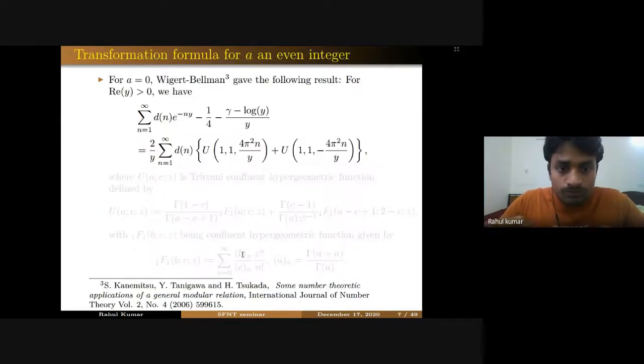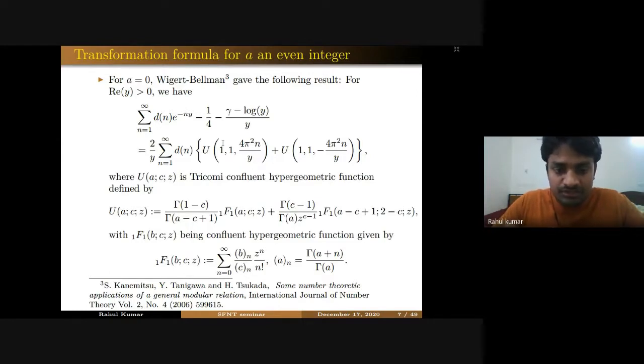Okay, so now let me say what the transformation formula is when you take a = 0. When you take a = 0, sigma_a(n) reduces to d(n), which is the divisor function, and it satisfies this transformation formula. And what are these U functions? These U functions are known as Tricomi confluent hypergeometric functions, defined in terms of these 1F1 functions. And these 1F1 functions are nothing but confluent hypergeometric functions, which are well studied in the literature and are entire functions, which can be given by this infinite series, where these symbols are nothing but Pochhammer symbols, which can be given in terms of this quotient of gamma functions.